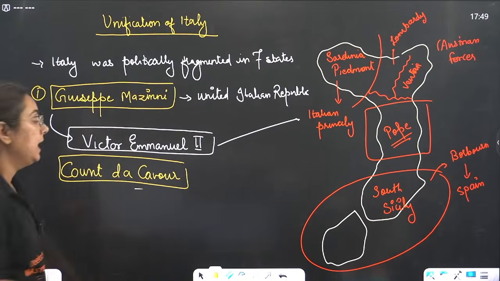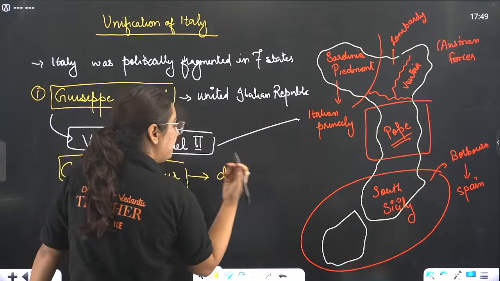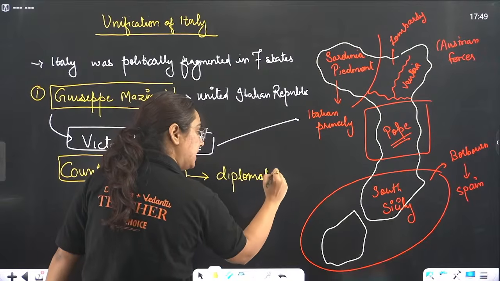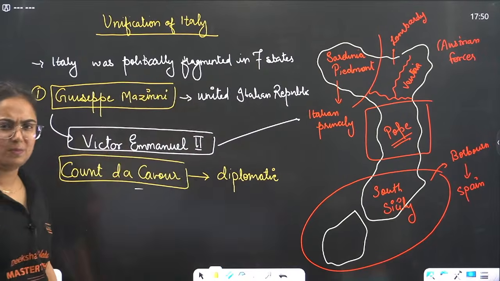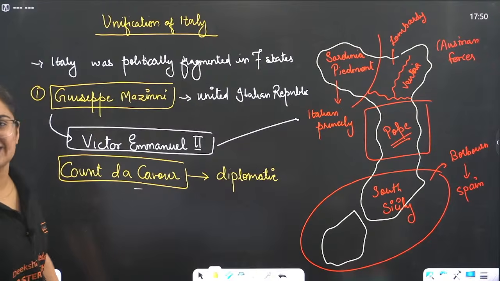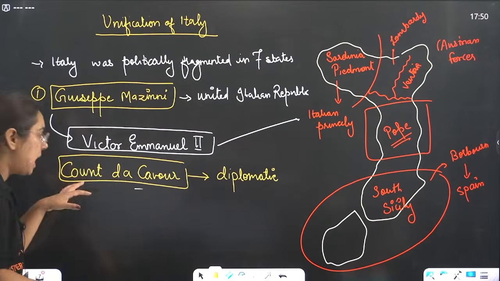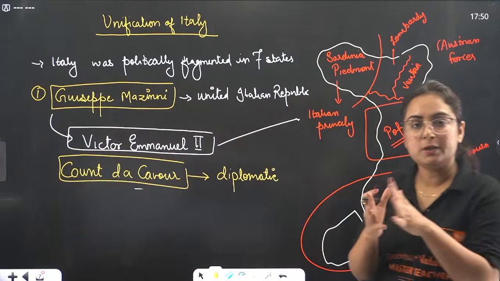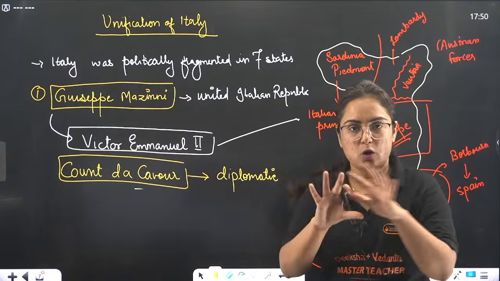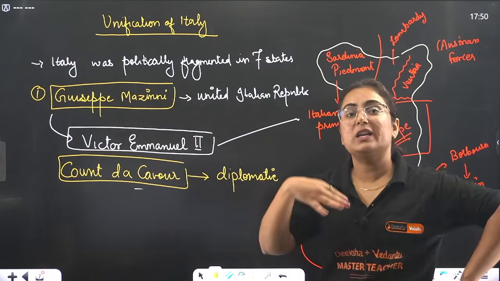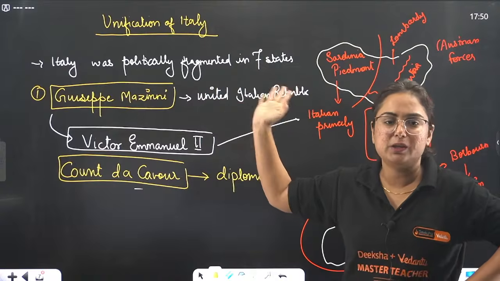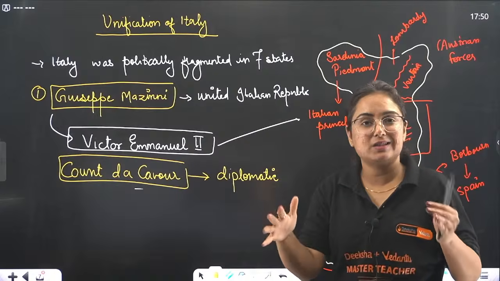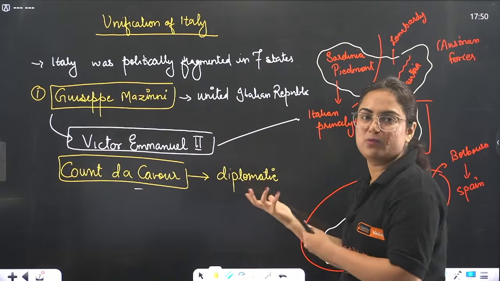Then who is he? He is basically a person who has very good diplomatic skills, basically has a brain, which rulers at that time were not having. So yes, Count de Cavour is a person who has a mind. He made what? With the help of his skills. He was not a revolutionary nor a democrat. You know, he speaks French better than Italian. Even he was not aware about Italy that much. Because French was the language of all those high class people, and he was one among them.